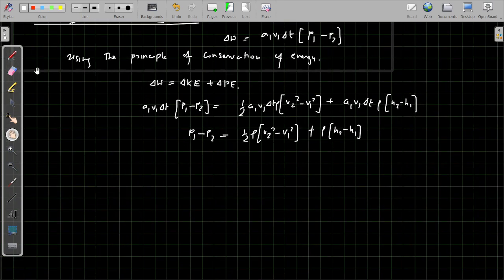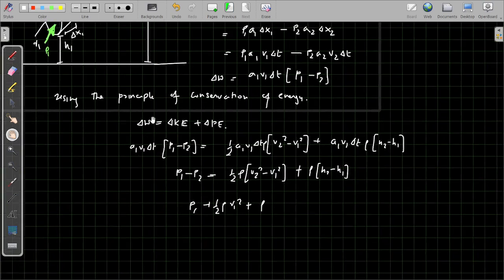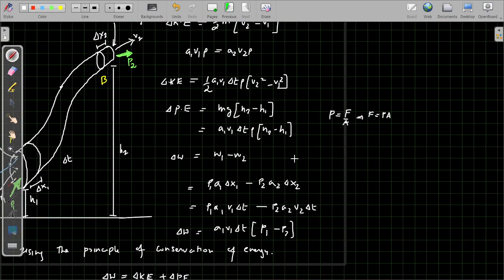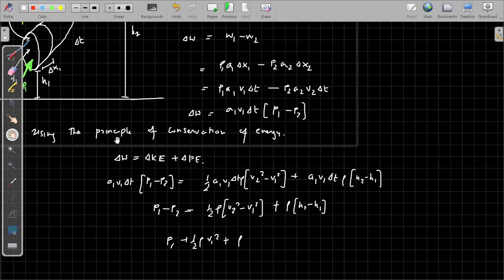Therefore, if I readjust this, we get this relation: P1 plus half rho V1 square plus rho GH. I think I missed the G also. There should be mgh, yes, there is a g also present there, potential energy.